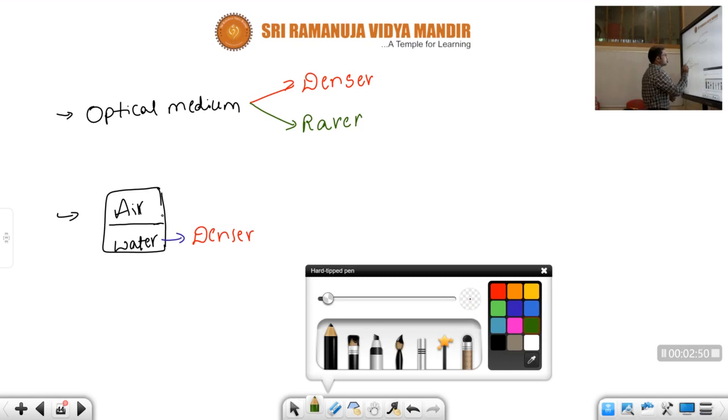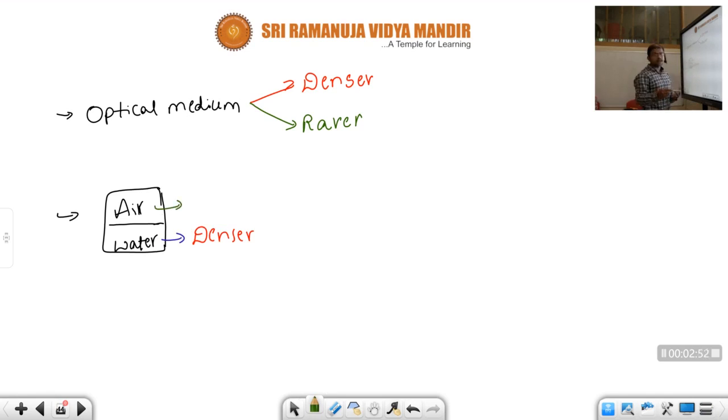And what about air, children? Air will be rarer. Comparatively, children, when we compare air with water, the air contains less density of molecules, and for water the density of molecules will be more.